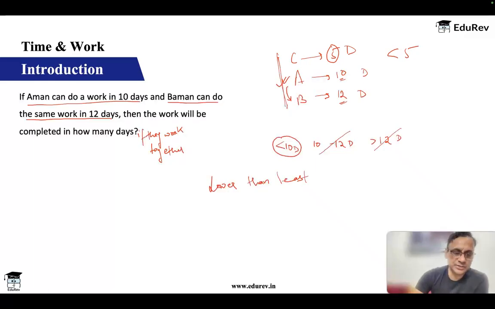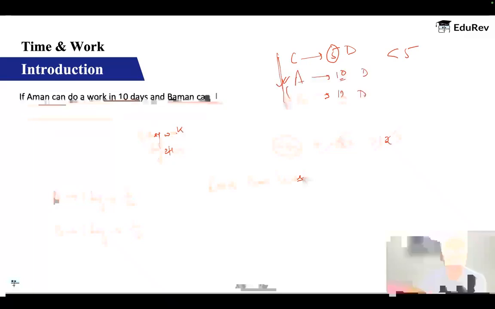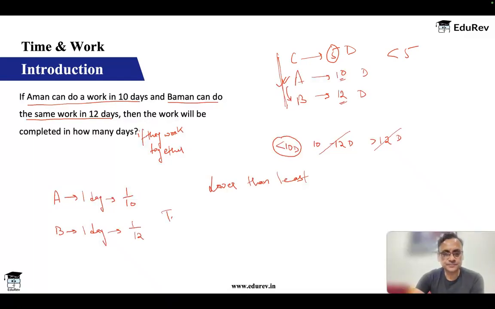Okay, now let's solve this question. So if I look at this question, A can do the work in 10 days. So in one day, A will do 1 by 10 of the work. Similarly, B can do in one day 1 by 12 of the work. So if they are working together, then they are going to do in one day 1 by 10 plus 1 by 12.